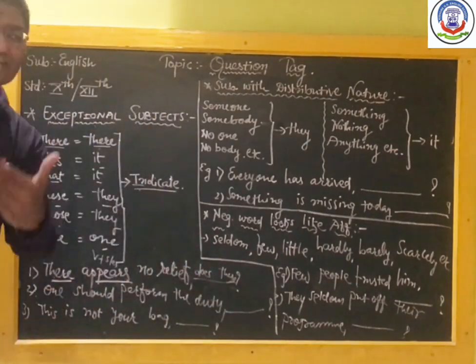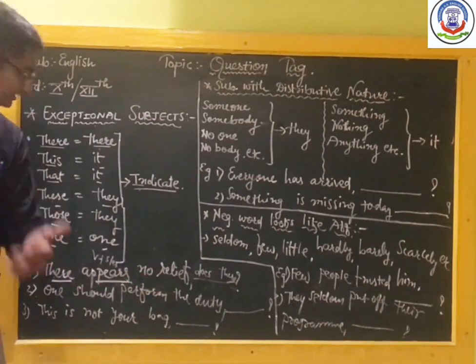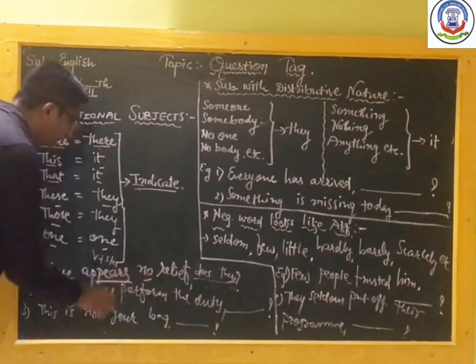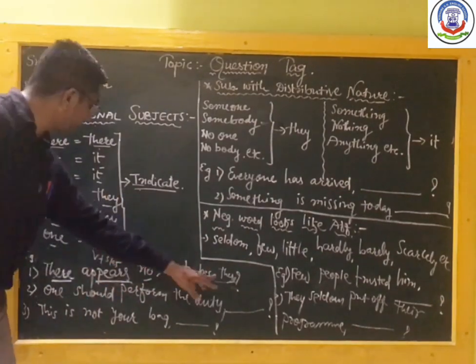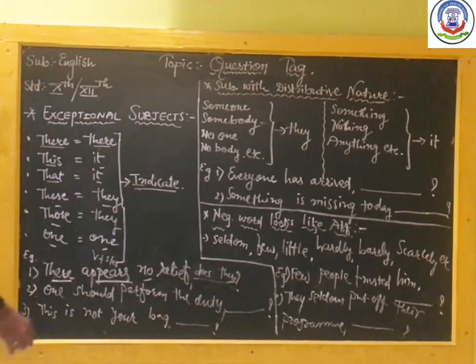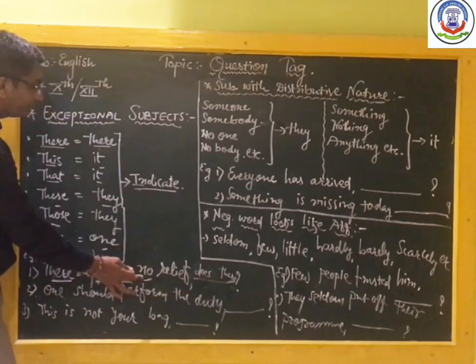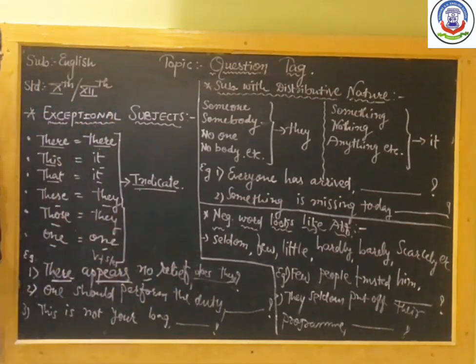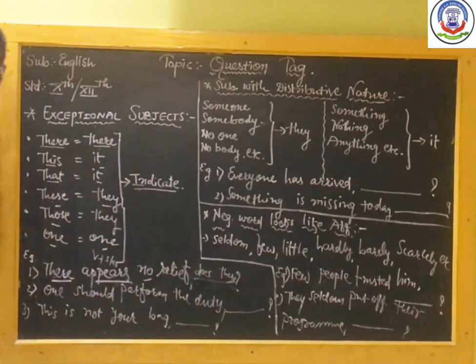Then you have to check whether the sentence is positive or negative, affirmative or negative. So here the word no is given. When no, not, never, etc. are given, we make the answer affirmative. If no is not there, then you will write doesn't. But here no is given, that's why we write only does. And our subject, there, we put as it is.